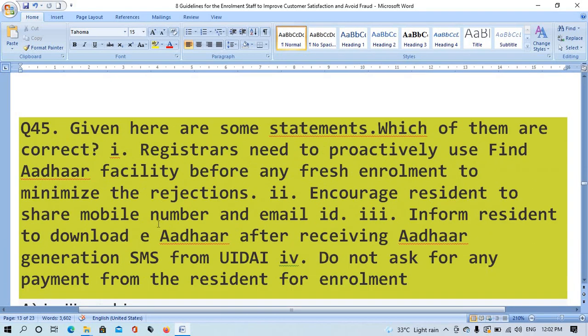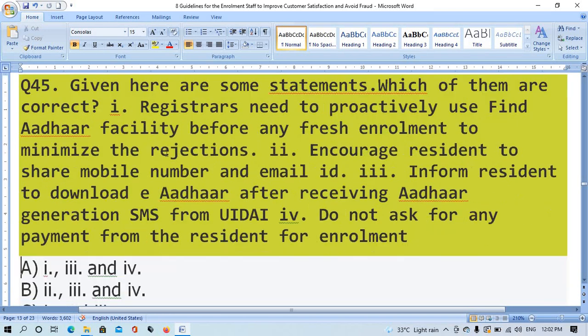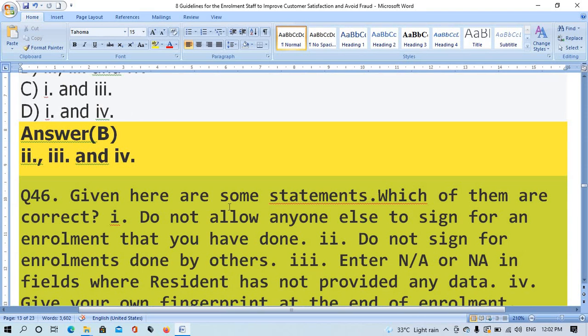Question number 45. Given here are some statements, which of them are correct? 1. Operators need to proactively use Find Aadhaar facility before any face enrollment to minimize rejections. 2. Encourage resident to share mobile number and email ID. 3. Inform resident to download e-Aadhaar after receiving Aadhaar generation SMS from UIDAI. 4. Do not ask for any payment from resident for enrollment. The right answer is option B, 2, 3 and 4.